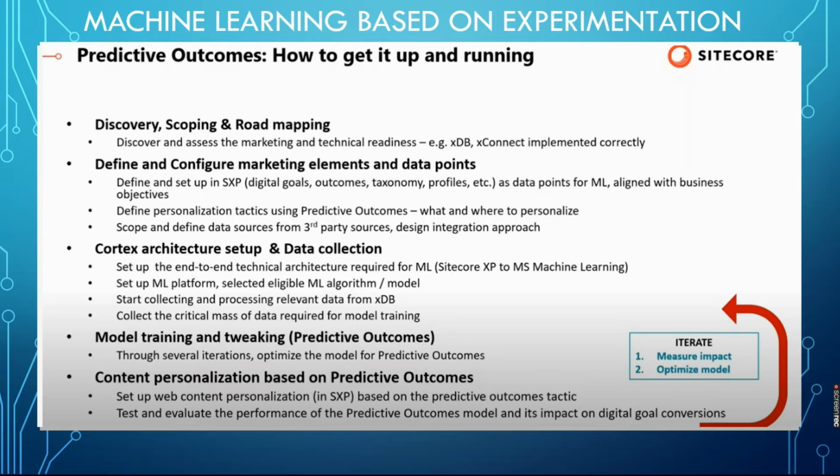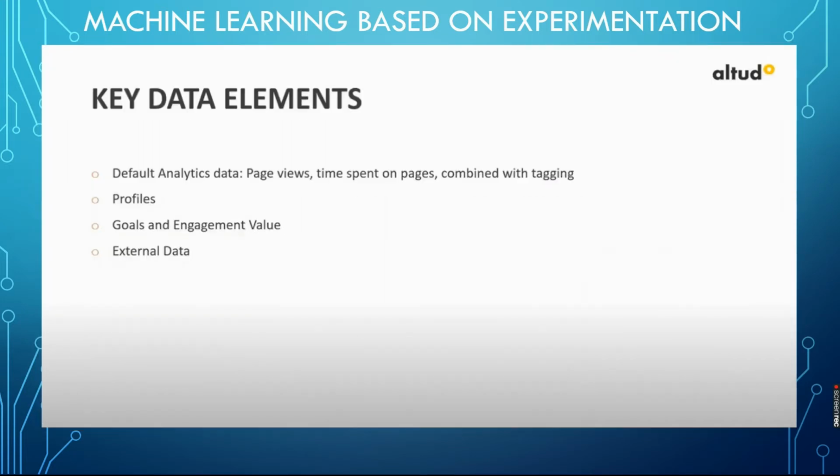It will process the data and, based on the training of predictive outcomes through an iterative process, it will train the models, and content personalization is based on the predictive outcomes. After categorization, the pattern is created, and based on the pattern, it will be personalized. These are the key elements where we normally do personalizations.